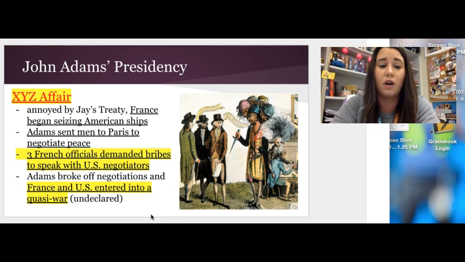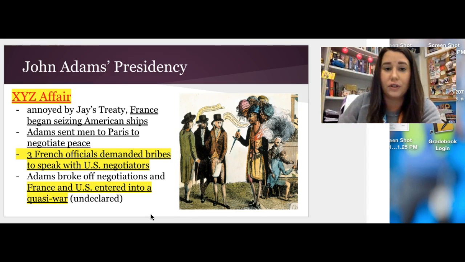John Adams broke off these negotiations, and from that point forward, France and the U.S. entered into a quasi-war. What we mean by that is that the war was undeclared, but out at sea, French and American ships would be attacking one another. Our relations with France were really bad. We broke off official relations with them, and we would be in a state of quasi-war with them for several years.